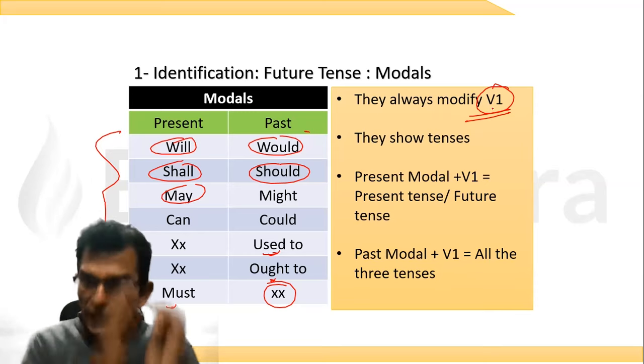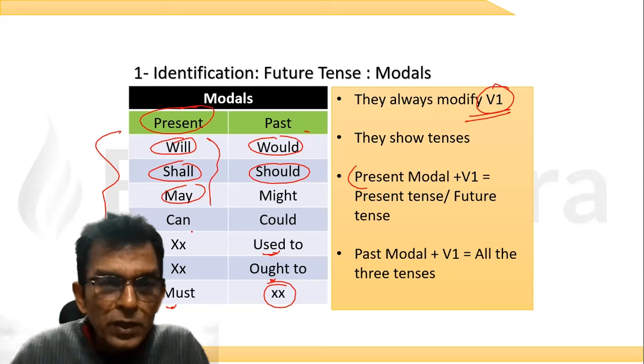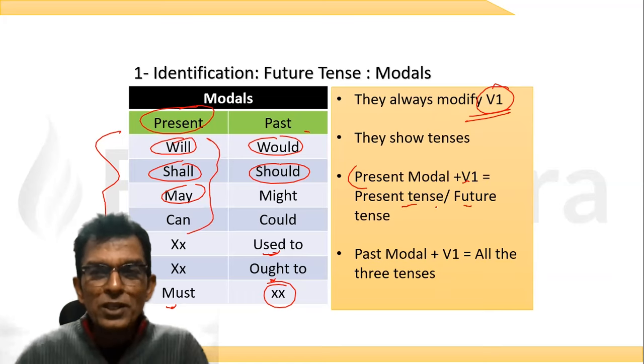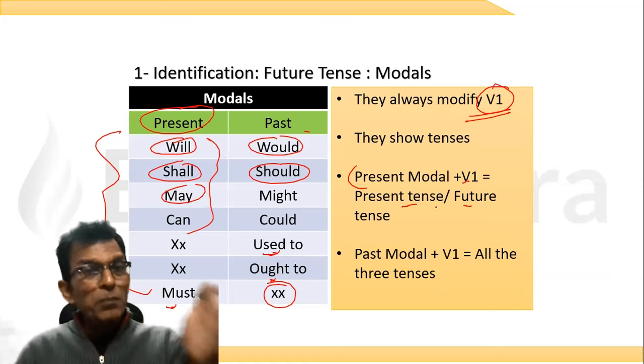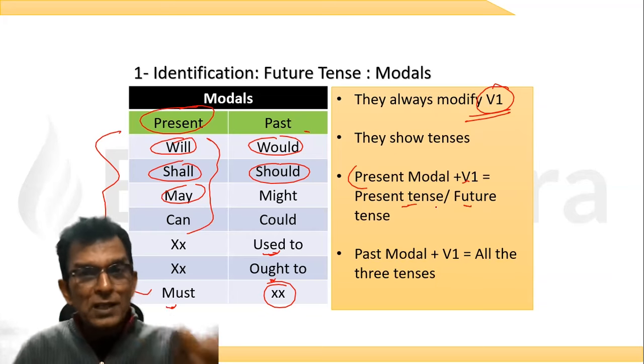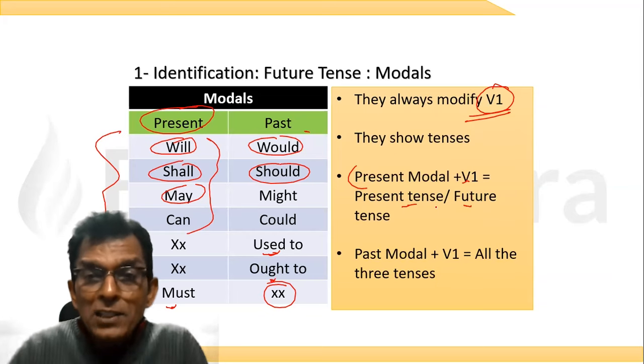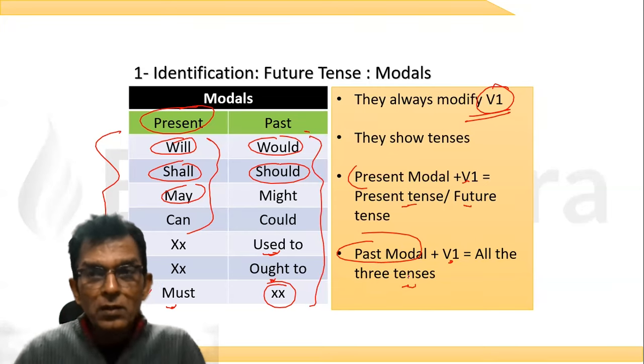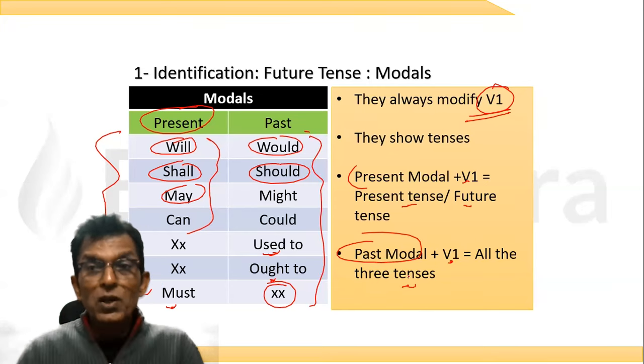Okay. See, now the present modals, we call these present modals. Now, present modals plus V1 will show you two tenses, present tense and future tense. Past modal and V1 will show you all the three tenses. How? Let us check.